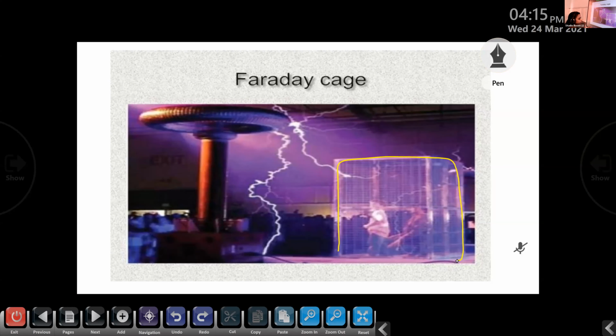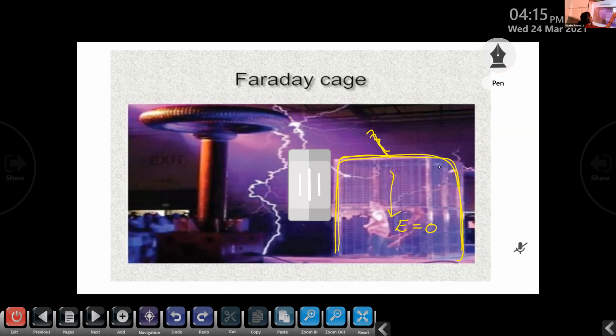So when we apply a strong electric field, in the form of lightning or any other strong electric field, it affects only the surface of the conductor. It does not affect the person who is standing inside the cage, because inside the cage we have a hollow structure. So here inside, E is equal to 0. There is no effect of any charge inside this hollow structure.